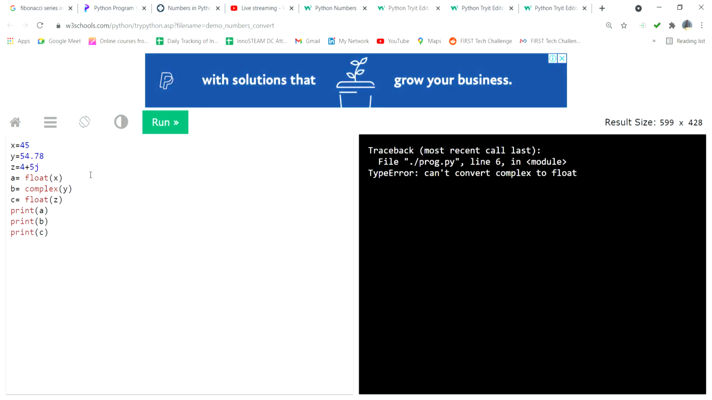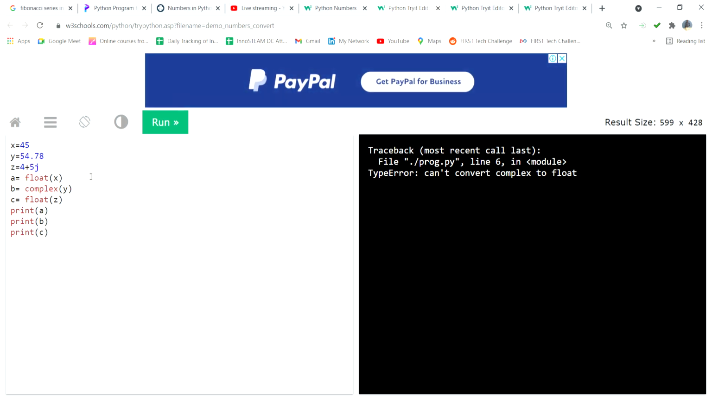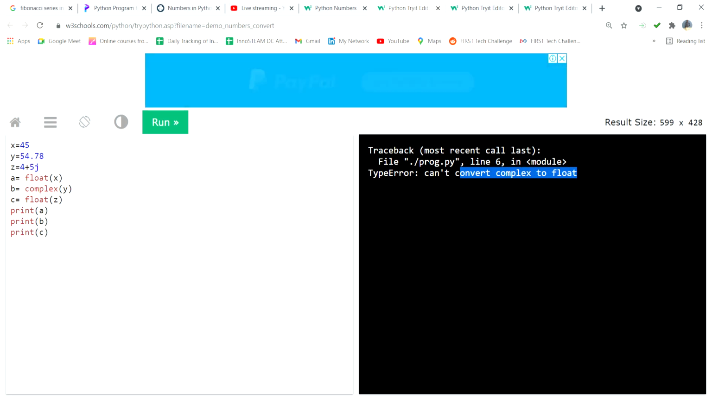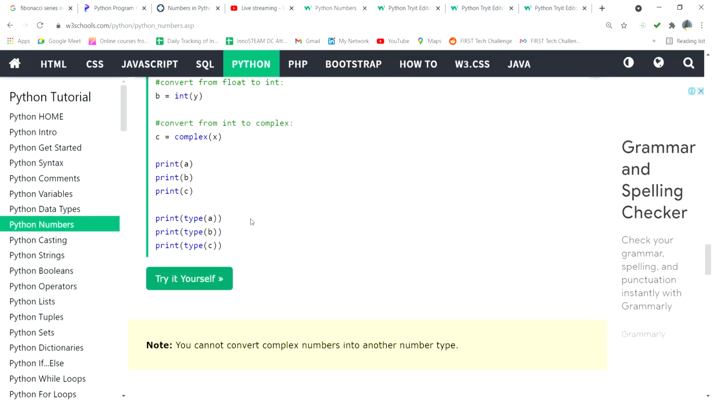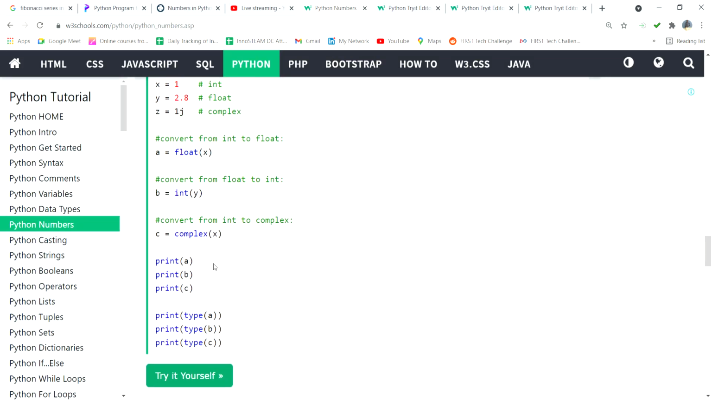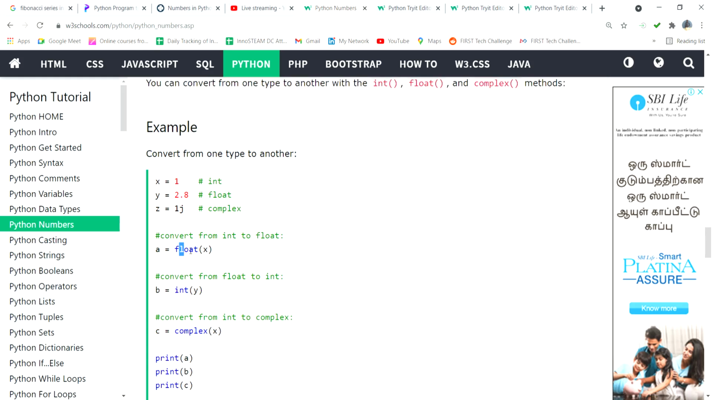Program error, you can't convert the complex to float. Yeah, here you can see it can't convert the complex to float. So what is the learning from here? We can convert one value to another value. We can convert integer to float, and float to integer. Likewise, integer to complex we can convert, but complex to float we can't convert. That is the only understanding from this example.